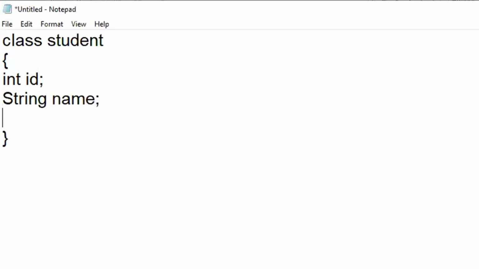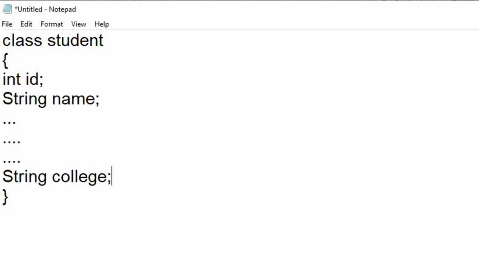Similarly, you might be having n number of instance variables in this one. Along with this, there is one more instance variable, string college.